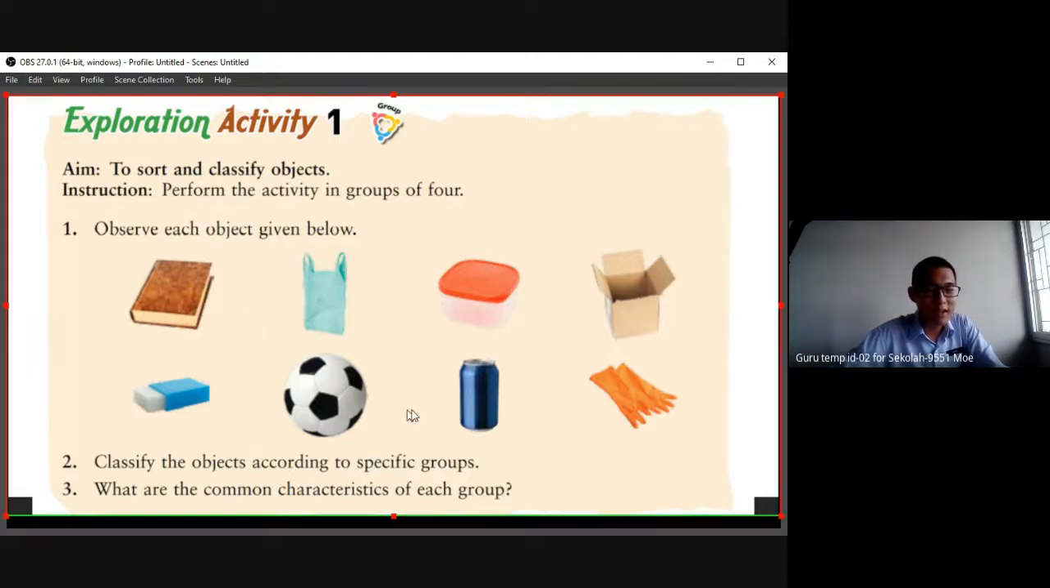Can we classify? Maybe you can classify the cuboid. Okay, the prism will be categorized as one. If you have the same characteristic, made from plastic, you can categorize as one, like the Tupperware, and a plastic bag also can. What it means? I don't know.